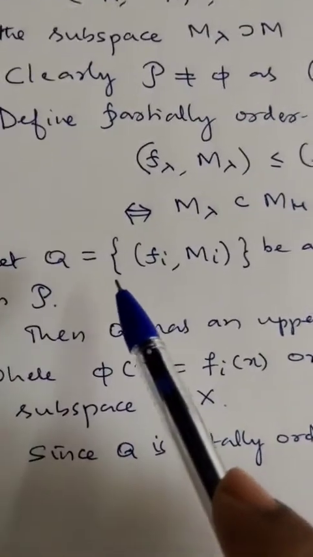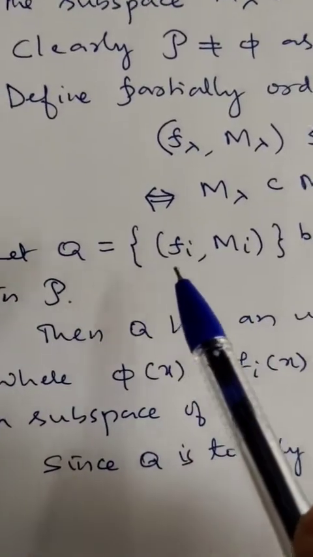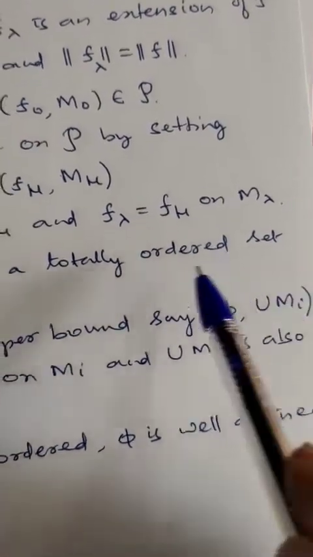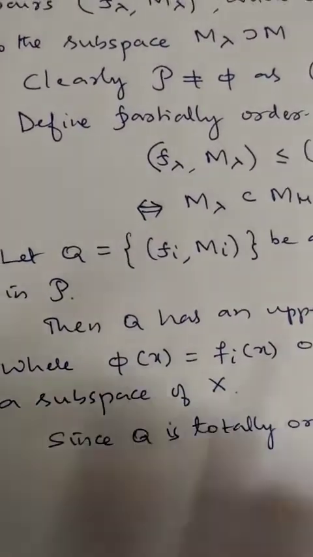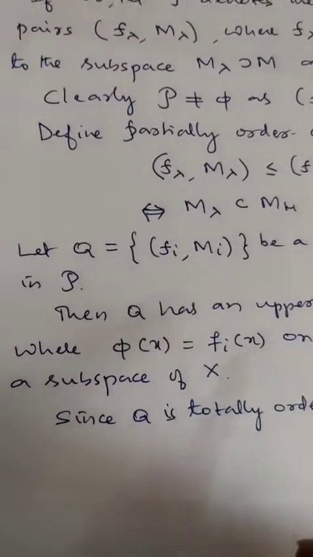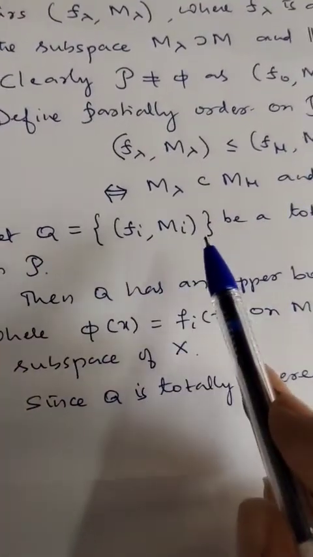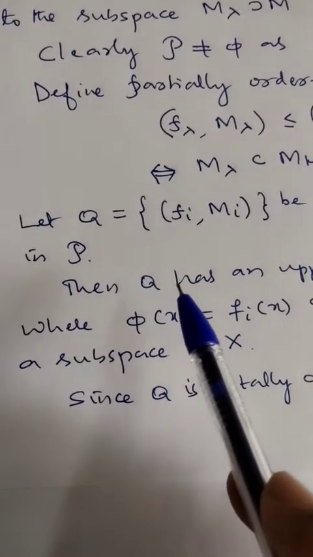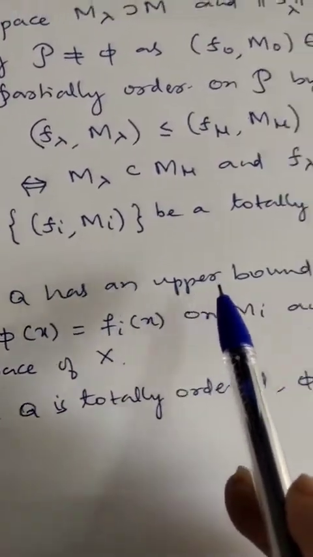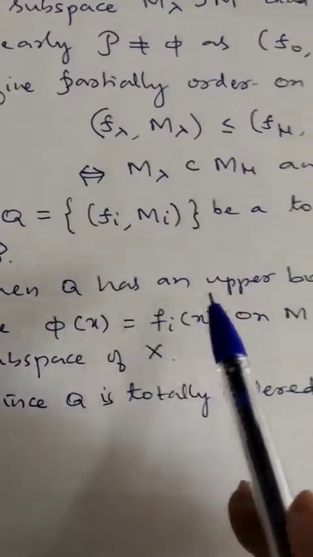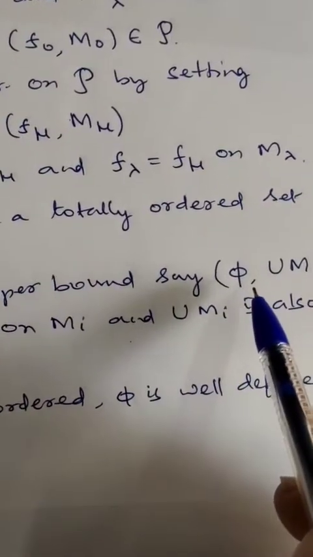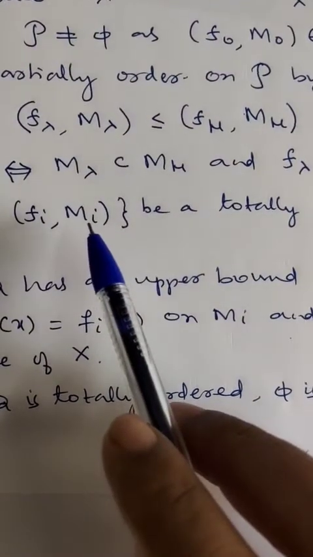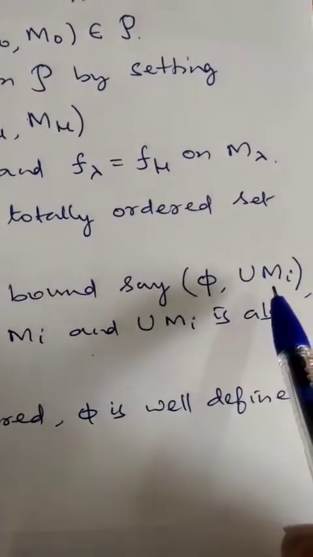Let Q equal to (fi, Mi) be a totally ordered set in P. P is partially ordered, and Q is a totally ordered subset of P. Then definitely Q has an upper bound. What is the upper bound for these subsets? If you take the union, that becomes the upper bound.